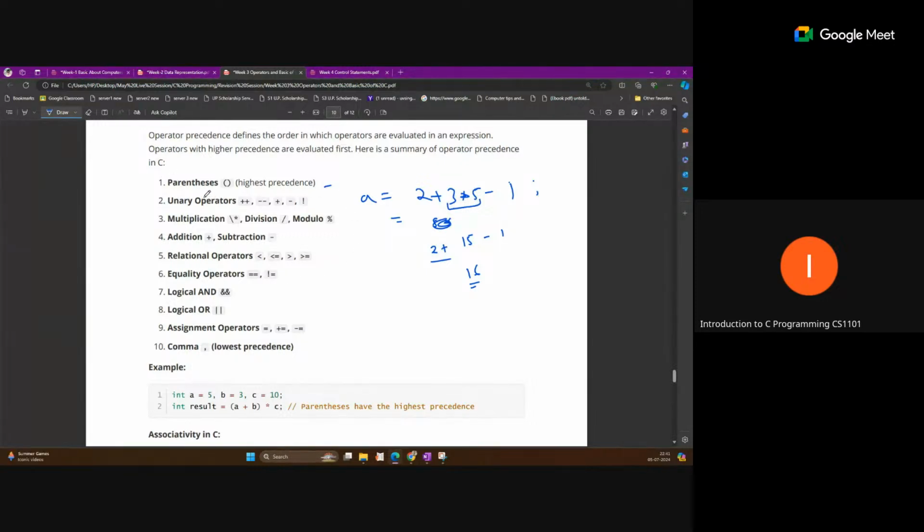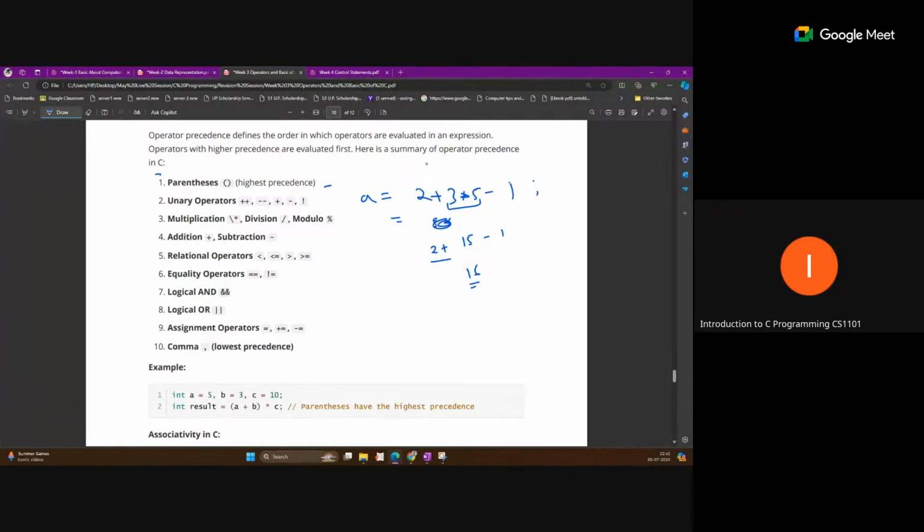But here we have lots of operators. BODMAS has just some limited operators, multiplication, division like this. But here in C programming we have many operators like relational operators, logical operators, and so on. So precedence means the same thing: which operator will be performed first in the expression.